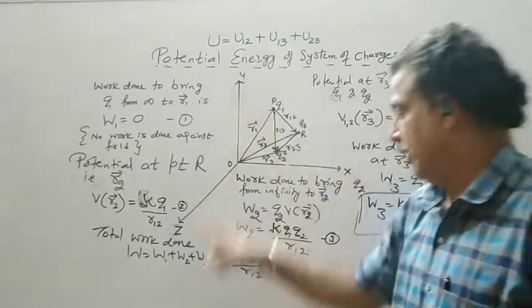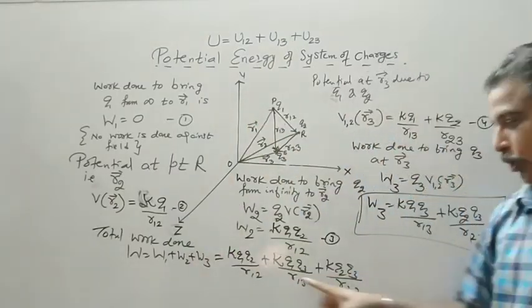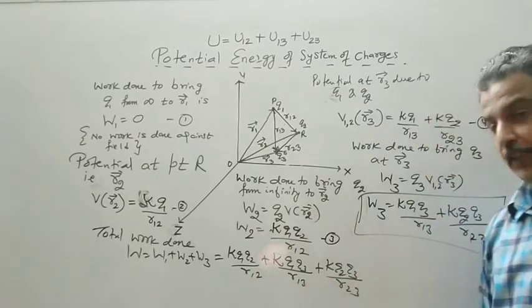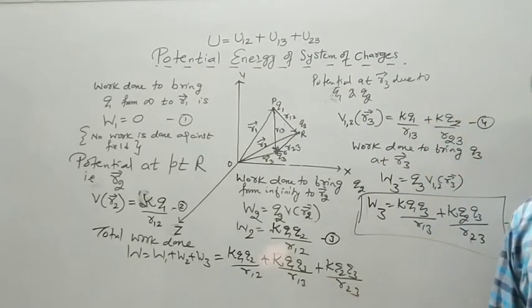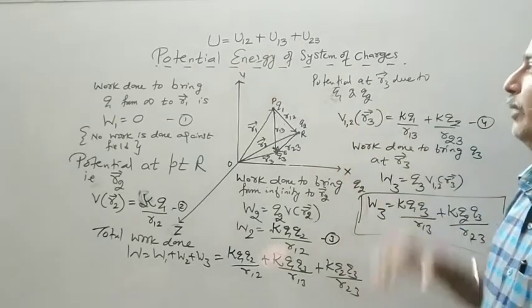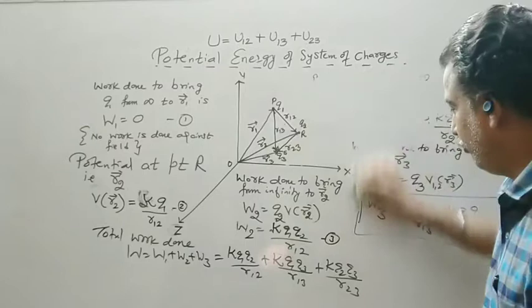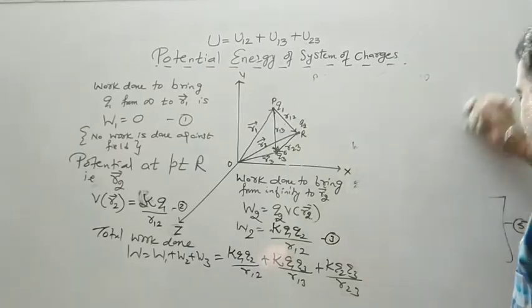So 2 brought against 1, 3 brought against 1, 3 brought against 2. So it will be easy to remember: 1 2, 1 3, 2 3. This is the potential energy of the system of the 3 charges.